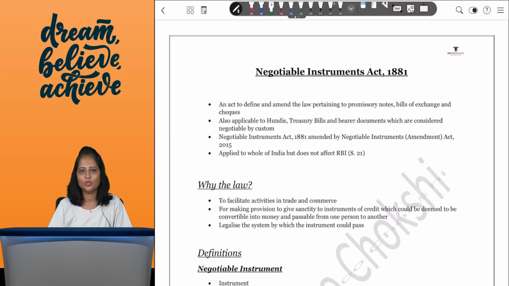Hi everyone, this is Khushbu Chokshi and today we will be discussing the Negotiable Instruments Act, which comes for around 14 marks for your CAFC examination.